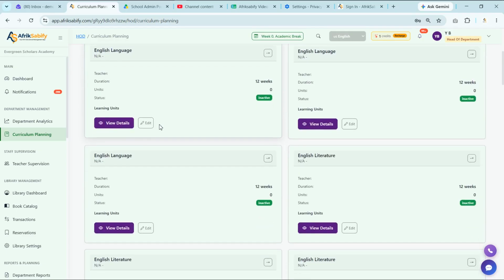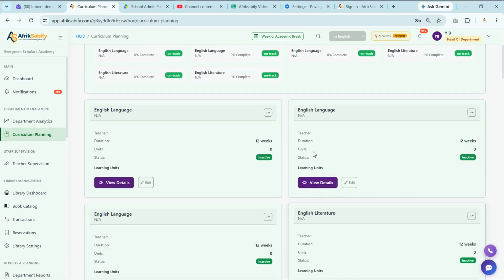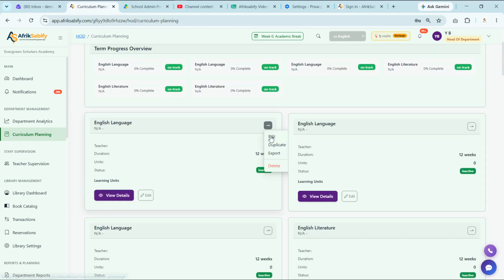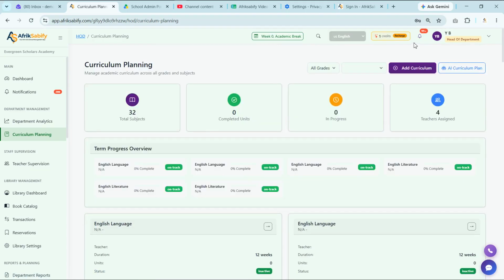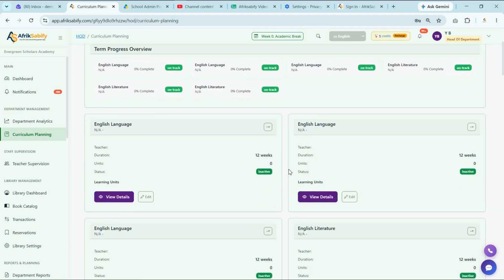You can see the different subjects that are in the system, and you have these quick actions here where you can edit, duplicate, export, or delete a specific subject. And we have here where you can drop down to check all the different grades. You can also drop down to check the different terms, and in here you can add a curriculum. To add a curriculum, you just need to click on this add curriculum, and you're going to add your curriculum.